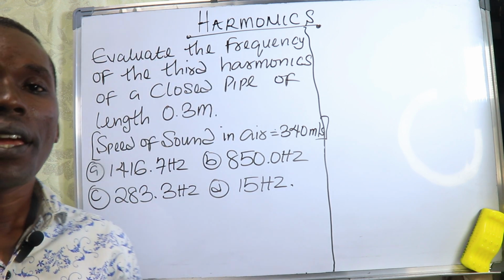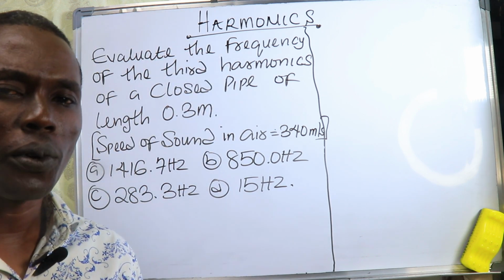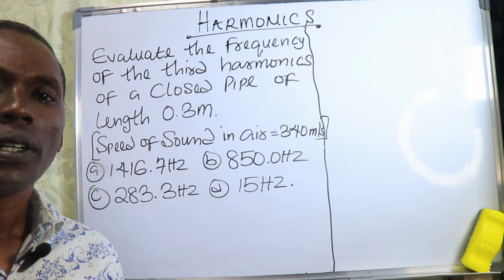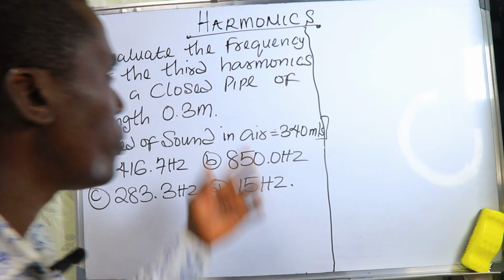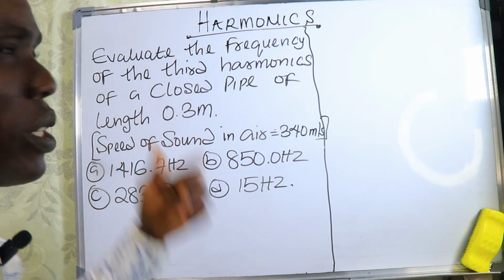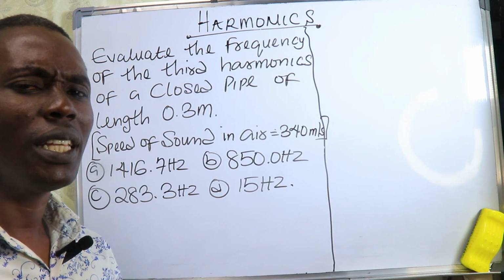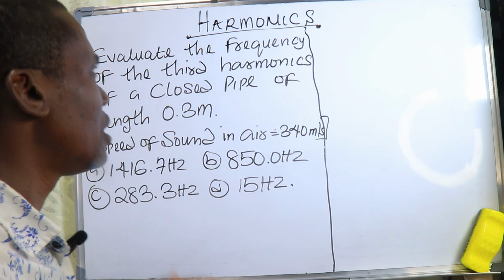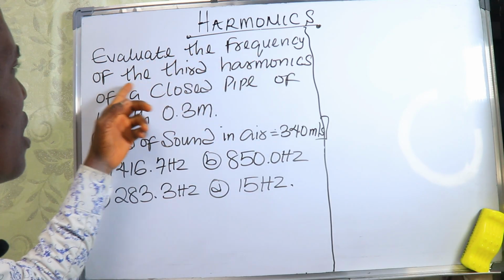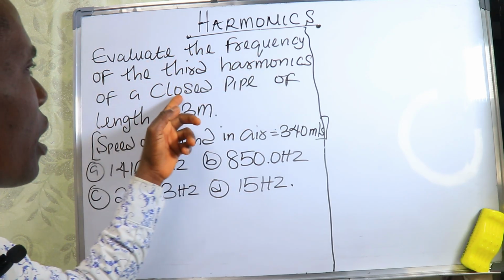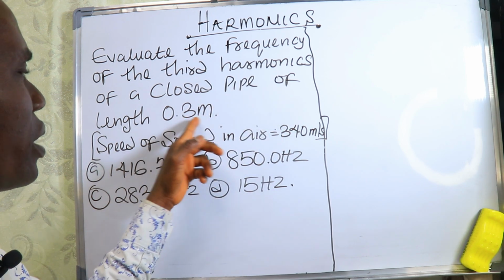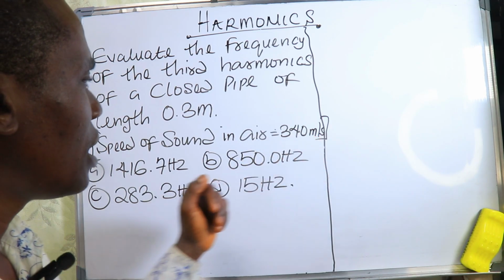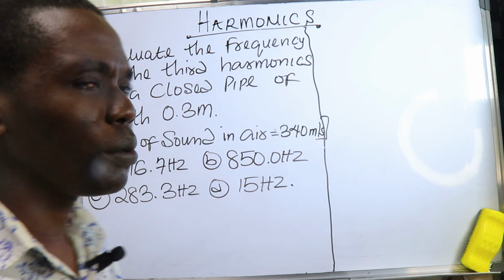Whether you dey sit for WAEC or NECO or GCE or JAMB, you go see question wey dem go give you under harmonics. This question, I go use am explain wetin harmonics be and why this topic for physics dey very important. E say make you evaluate the frequency of the third harmonic of a closed pipe of length 0.3 meter. They give us the speed of sound in air to be 340 meters per second, and this na the option.